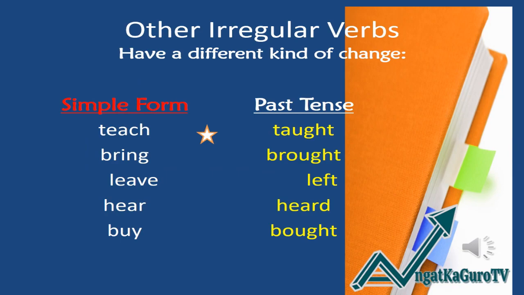Other irregular verbs have a different kind of change. Examples, from simple form to past tense. Teach, taught. Bring, brought. Leave, left. Hear, heard. Buy, bought.